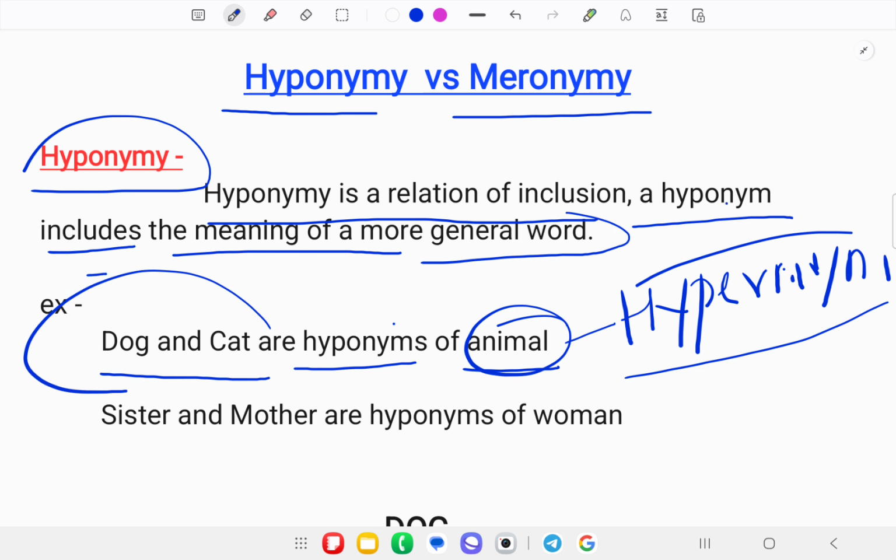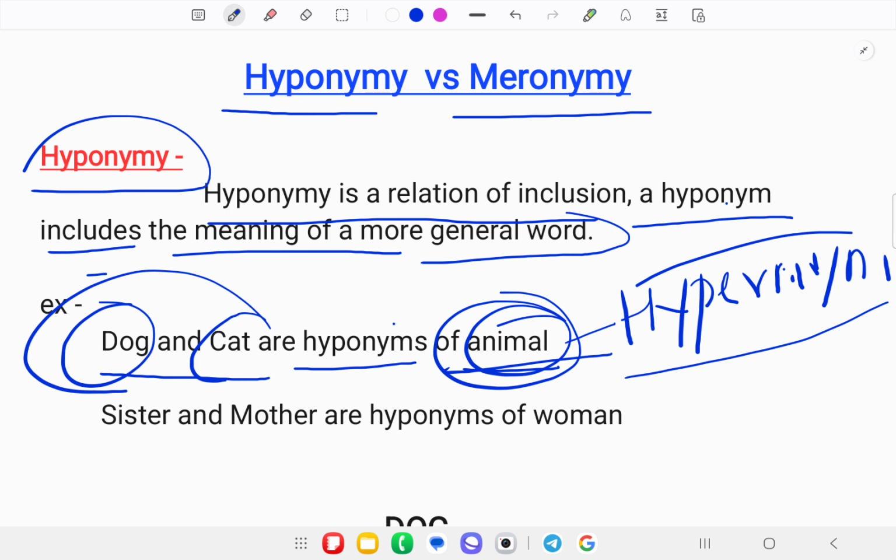A hyponym includes the meaning of a more general word. We have a general word, a common word, which is animal, and its hyponyms are the cat and the dog. When do we say that a hyponym includes the meaning of a more general word?